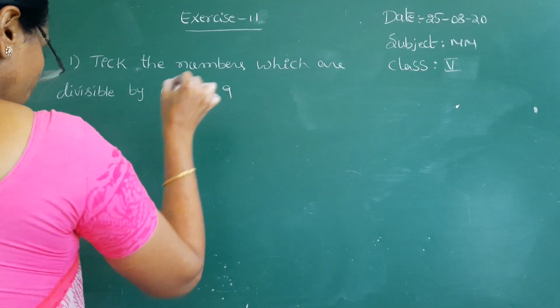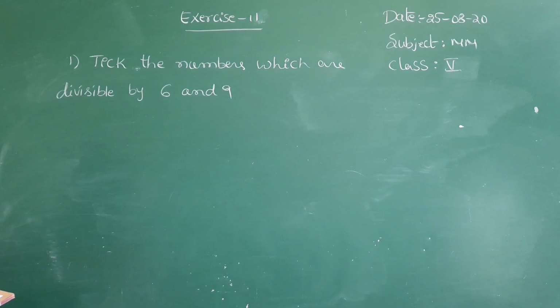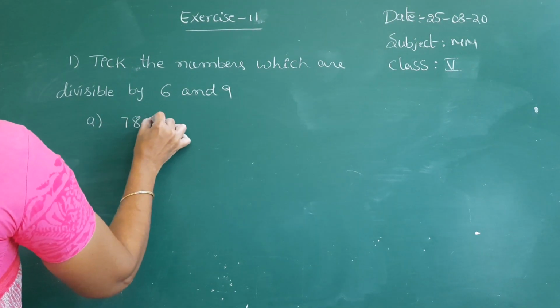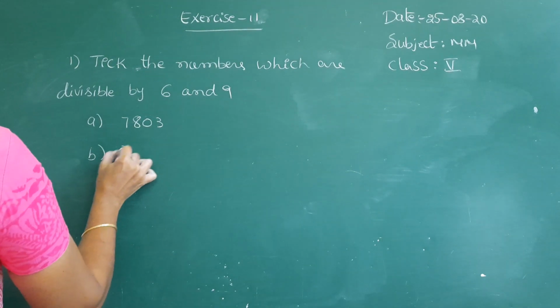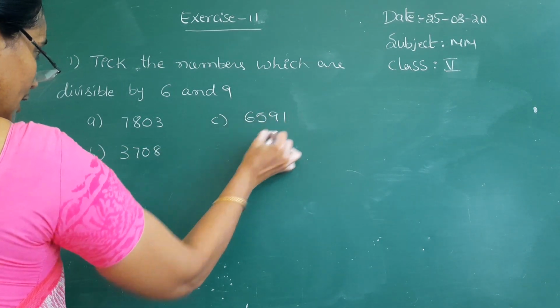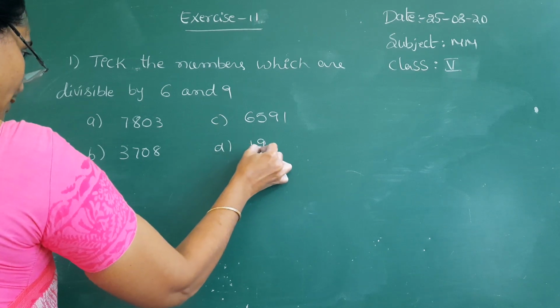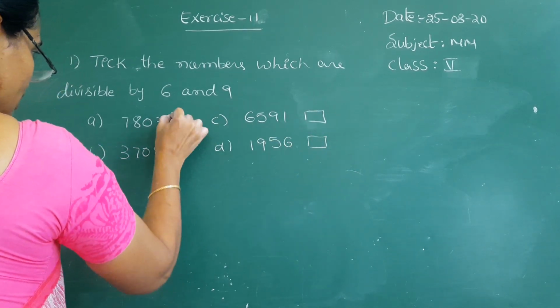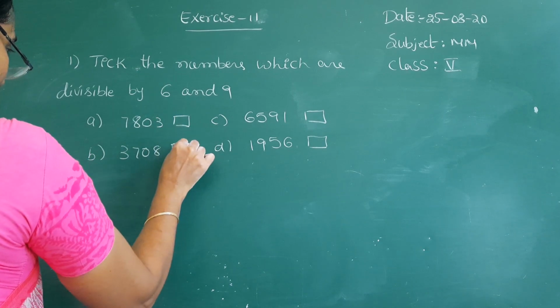So you tick the number that is divisible by both 6 and 9. See the first number 7803, and next one 3708, and next one 6591, and next 91956. Here they are asking to tick the numbers which are divisible by both 6 and 9.